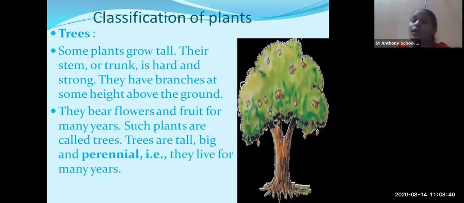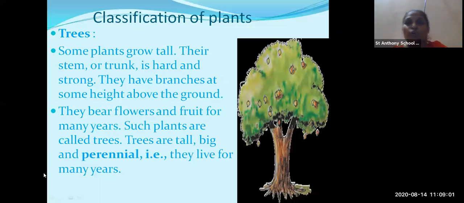For how many years? Many years. So there is one banyan tree in the Indian Botanical Garden, and it is 250 years old. Trees can live for many years, so we cannot say how many years. No specific time limit is there.